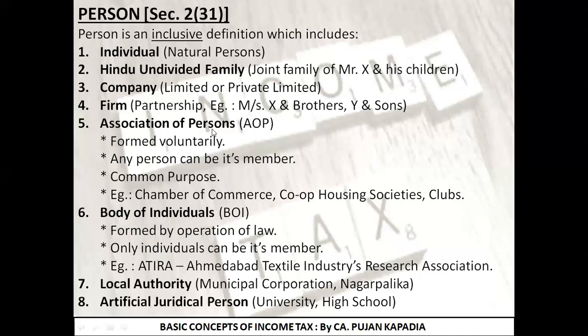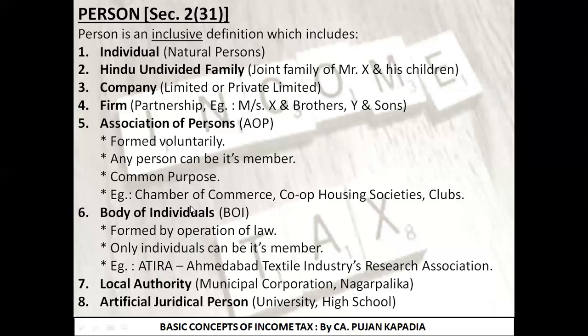Here it was written association of persons. Person means any of these 8 categories. So anyone can come and form an AOP, but in case of BOI, only individuals can form it and they can be its only members. Since the last few years, there is a common name that is being asked over here, so I would request all of you to learn this particular name. If this name comes across in your exam, that is ATIRA, Ahmedabad Textile Industries Research Association, it will be part of body of individuals. This is nothing, you just need to learn this particular name. ATIRA is a body of individuals.